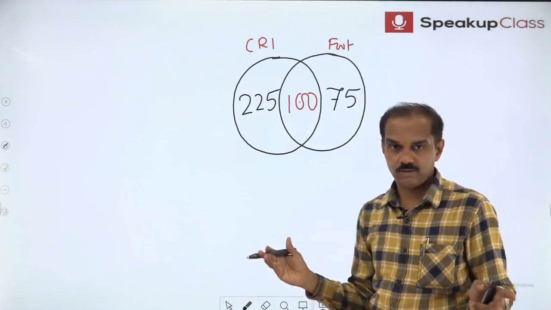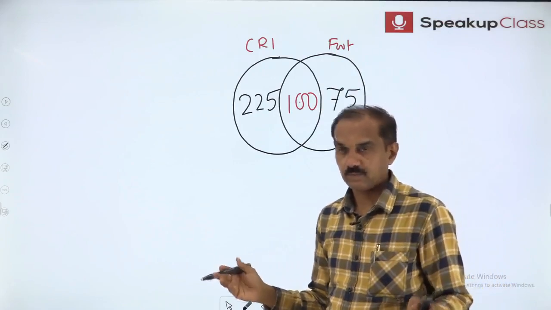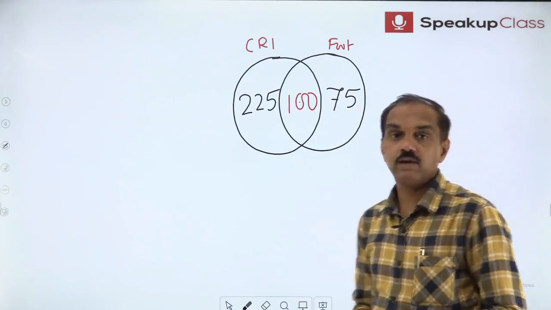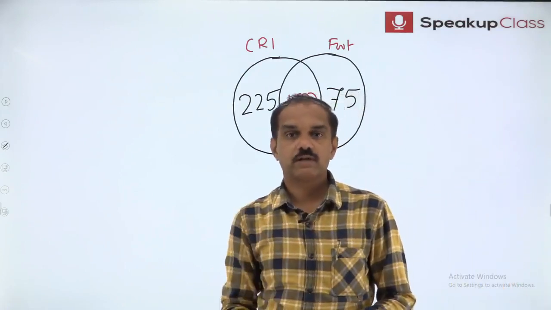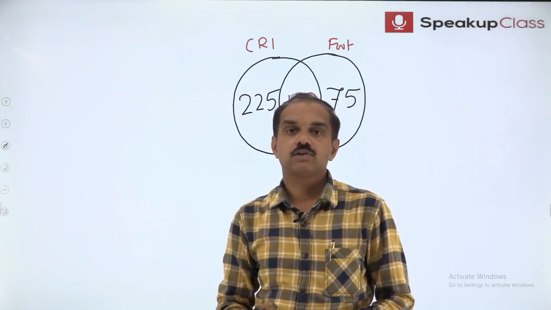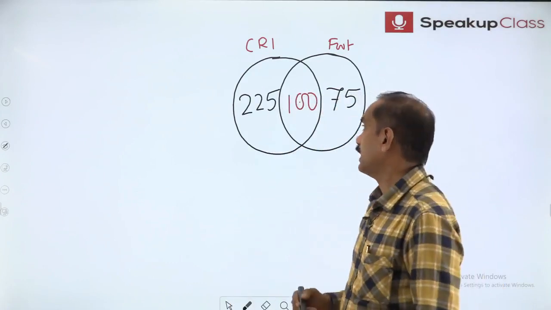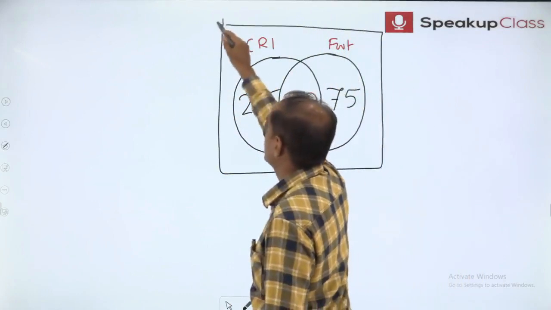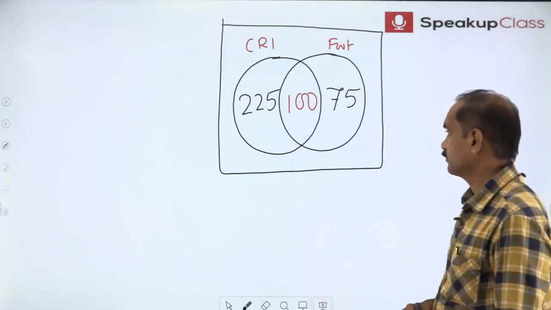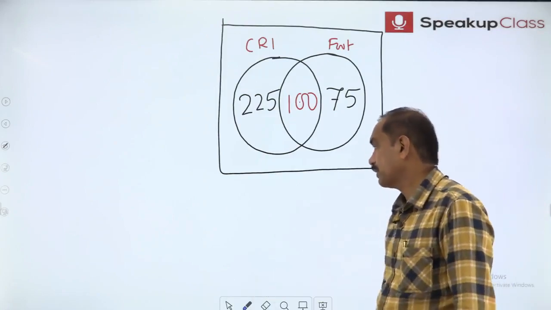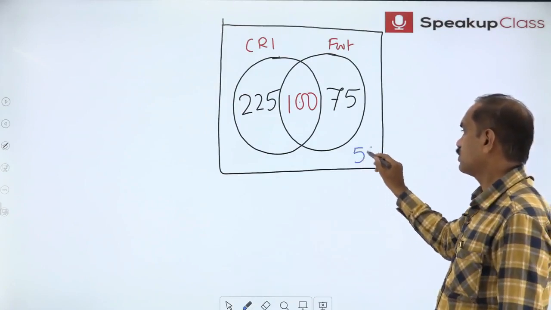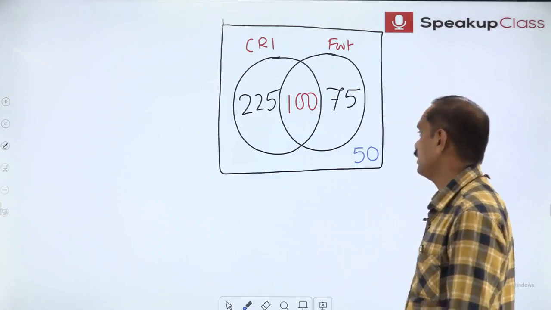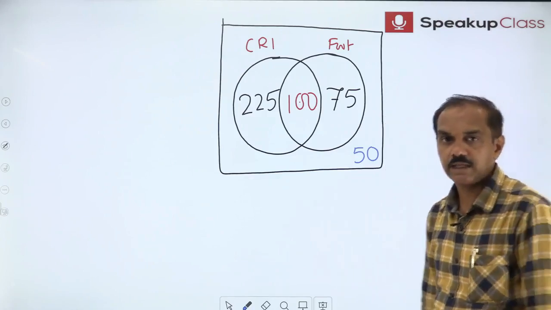This is not at all complete. Why? Because 50 non-playing students should also get representation. For that we will have to give a compound to this school. Now the school is getting a compound. Those 50 should fall outside the rings but within the boundaries of the school. This is the correct and complete Venn diagram.